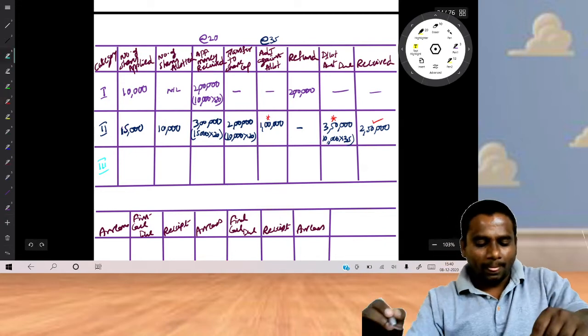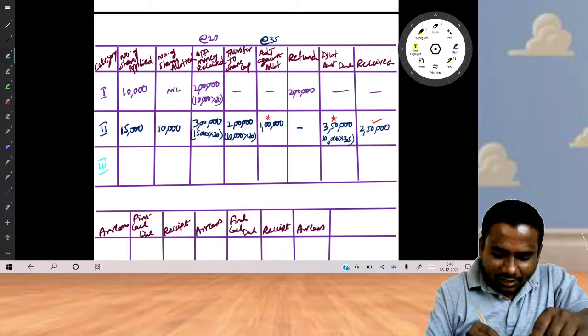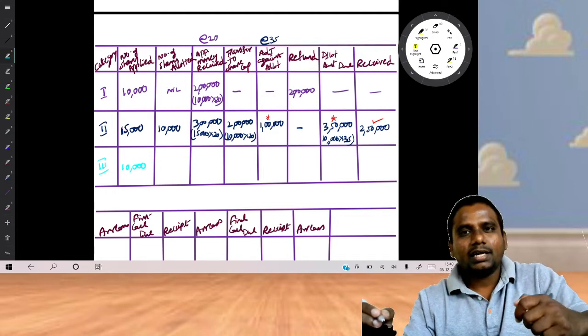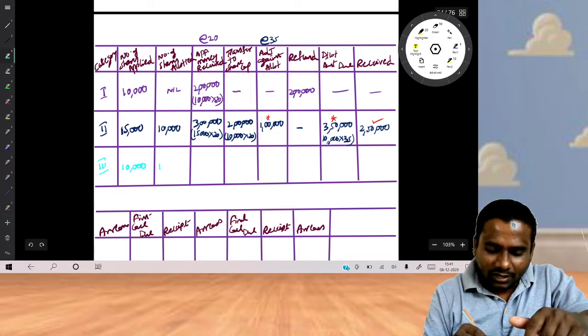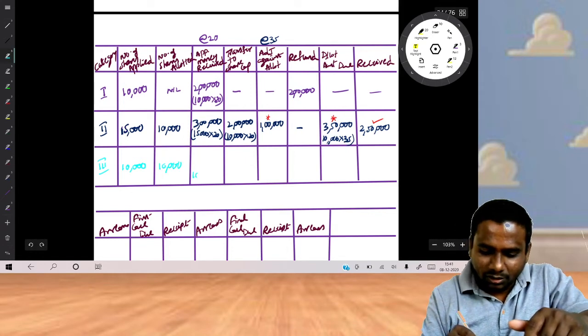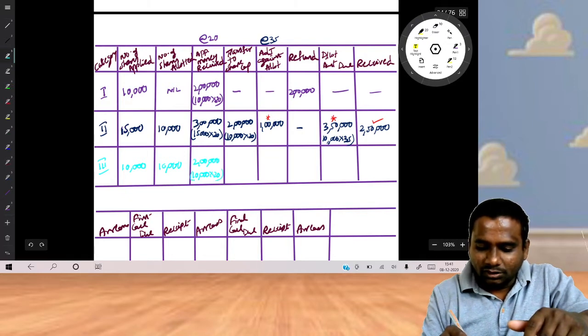Next, come to third category people. They applied for 10,000 shares and we have also allotted 10,000 shares. So what is the application money we will receive from them? 10,000 into 20, 2 lakhs we will receive, and the total amount we will transfer to share capital.